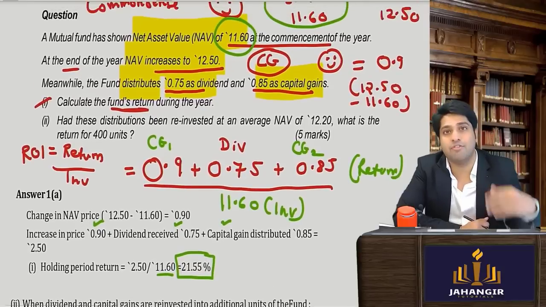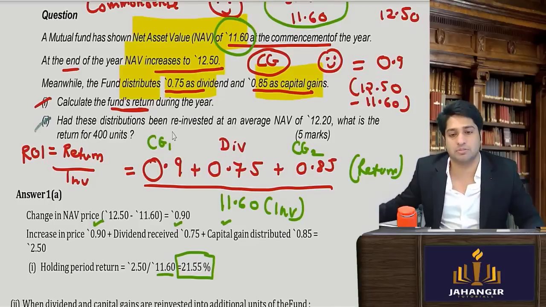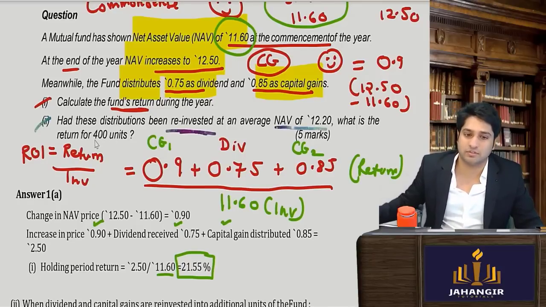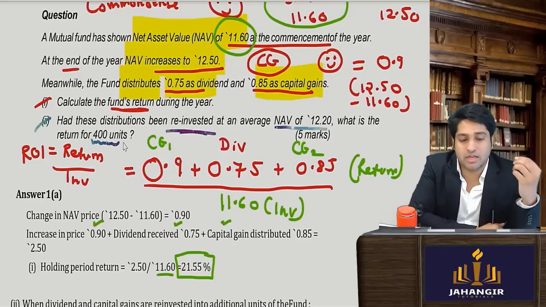Next, they still have a further follow-up question. Had these distributions been reinvested at an average of 12.20, what is the return for 400 units? Now what kind of a question is this? Had these distributions, so how much distributions?